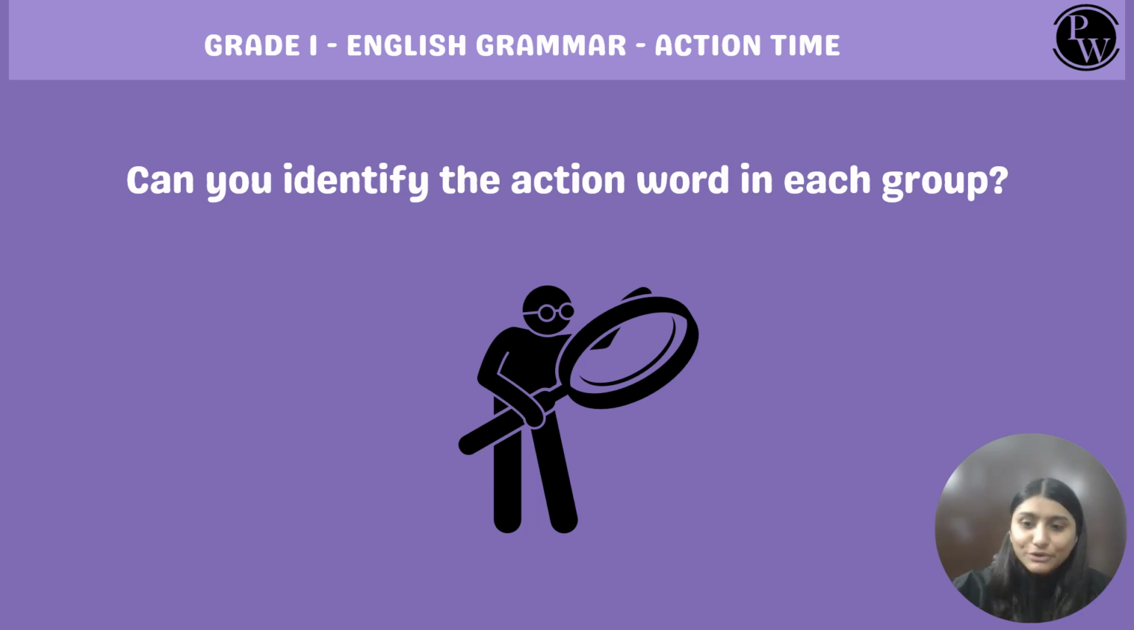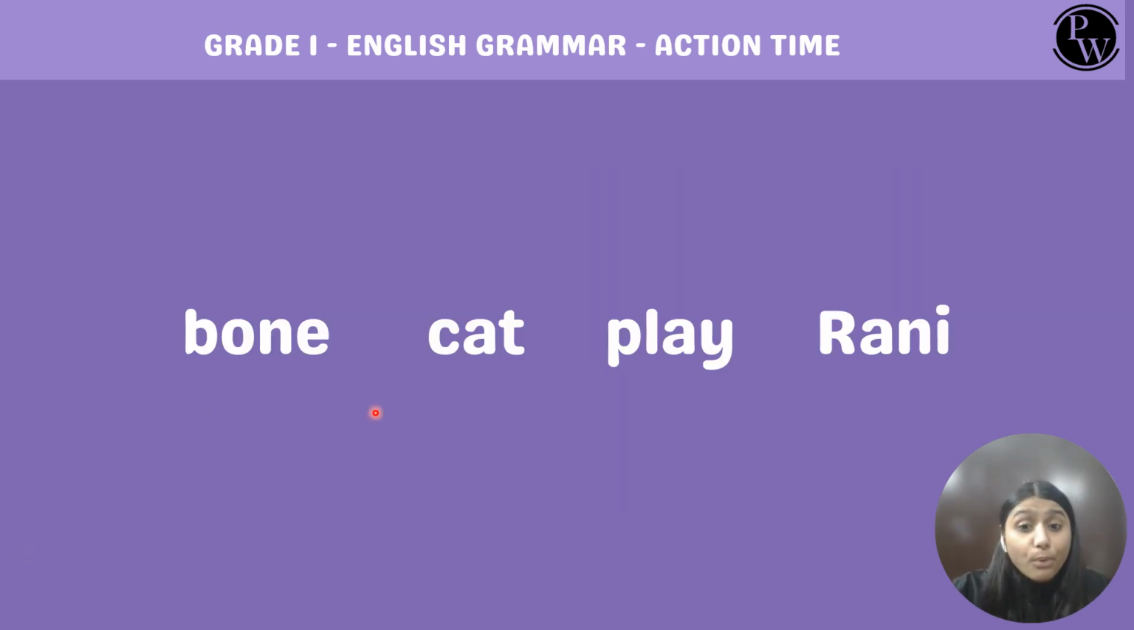Okay? Now let's see how much we have understood about action words by identifying them in each group. This is going to be fun. Bone, cat, play, Rani. What is an action word here? Absolutely right. In this group, play is our action word, because bone, cat and Rani are not doing anything. But play tells us about an action. It shows that someone is doing something, like having fun or doing playful activities. So play here is a verb.